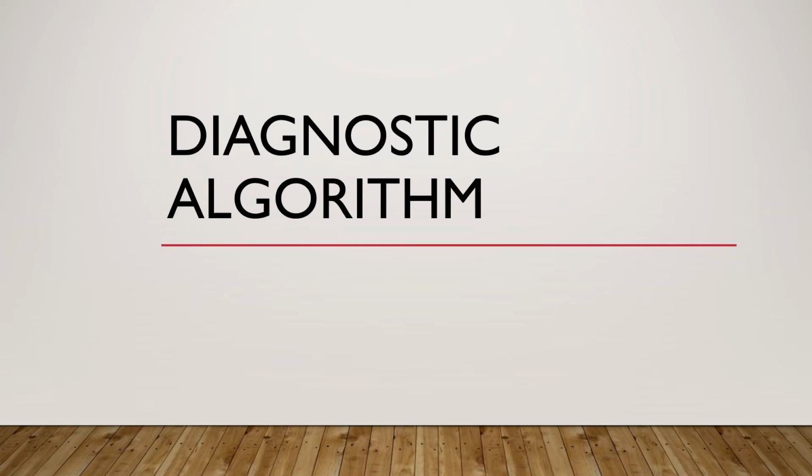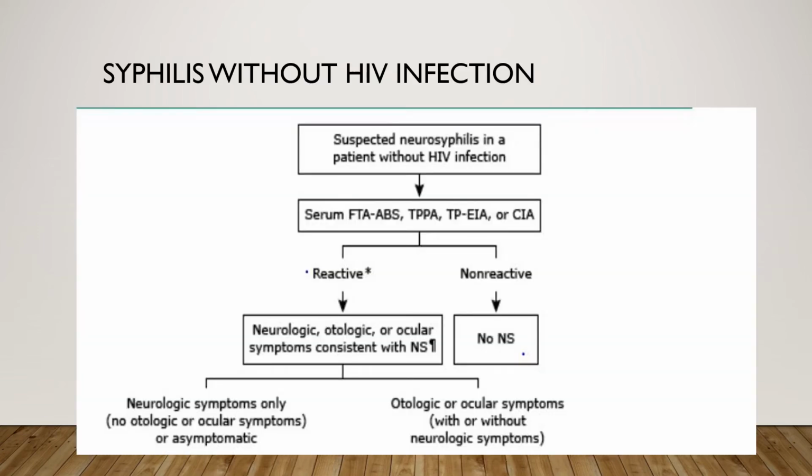Coming to the diagnostic algorithm, the diagnosis of Tabes dorsalis or neurosyphilis in particular has been distinguished into two parts, wherein it has been segregated by patients who are having HIV or patients without HIV. First, we'll be discussing patients without HIV. In a patient with suspected neurosyphilis without HIV infection, we have to get the serum FTA-ABS, which is the fluorescent treponemal antibody absorption test, or the TPPA, that is the Treponema pallidum particle agglutination assay, or the TPEIA or CIA, that is the Treponema pallidum chemiluminescence assay. In case it is non-reactive, then the patient does not have neurosyphilis.